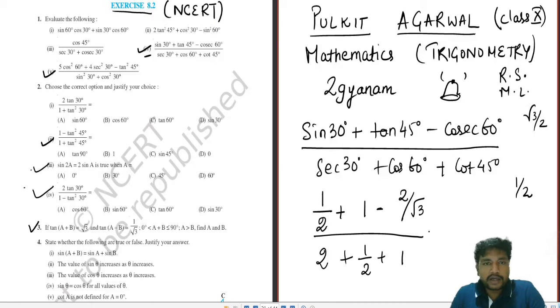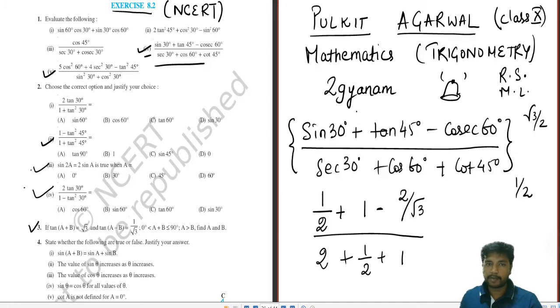So after putting it in, be sure to check again from the above. Always look into it like this. If you are copying the sum from here, after copying it, look into the question again properly to check that you have copied it correctly or not. If you see that I have done something wrong, this sec 30, cos 30 is root 3 by 2. See, if I can make a mistake, anybody can make a mistake. So this will be 2 by root 3.